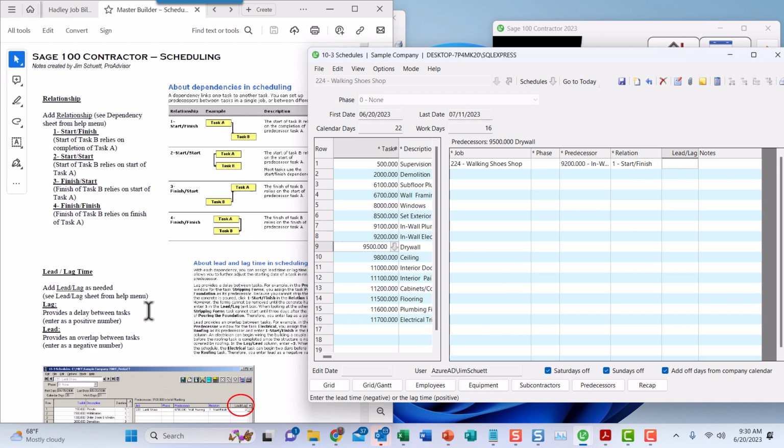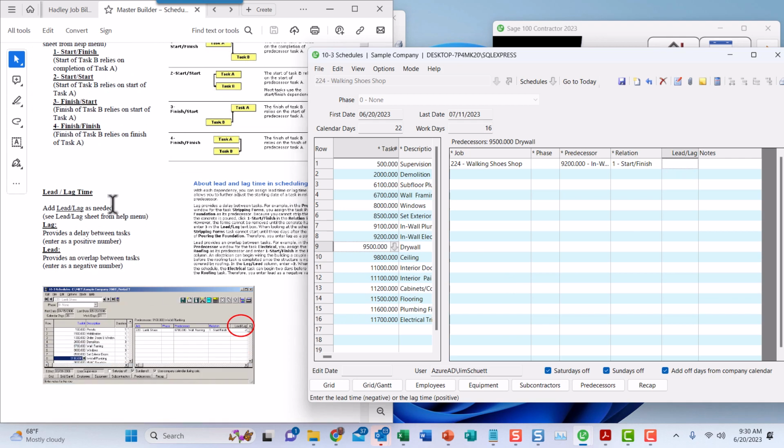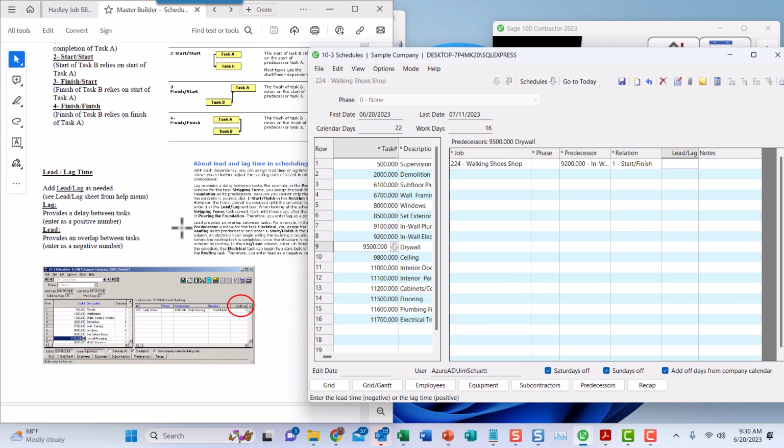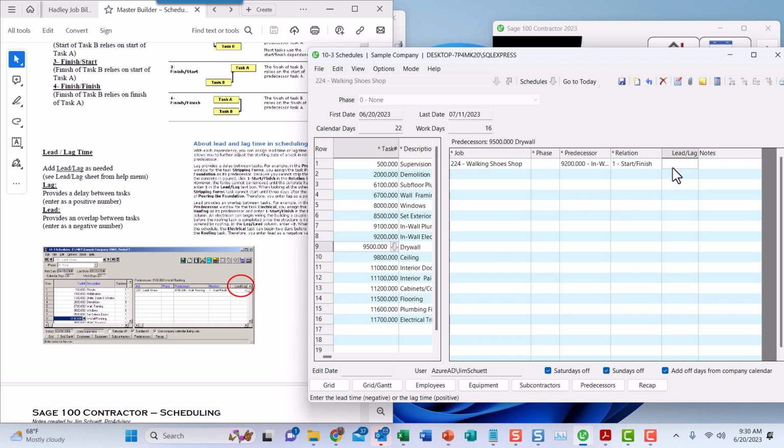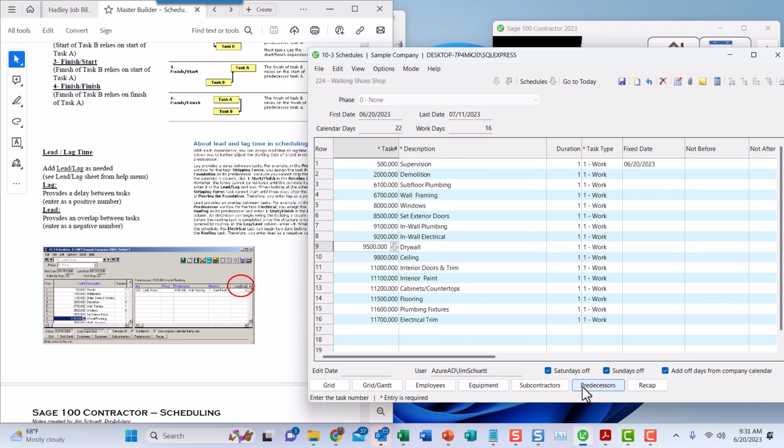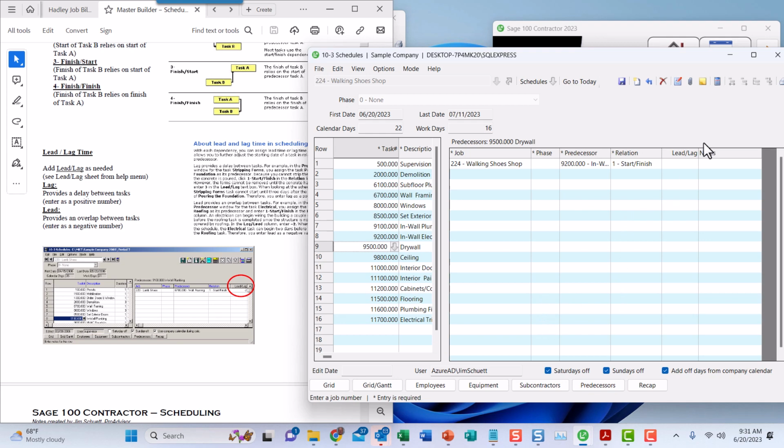Now let's take a look at lead lag time. What does that mean? Lead lag. Here's an example right here, predecessors. Okay, so lead lag, let's just click in there.